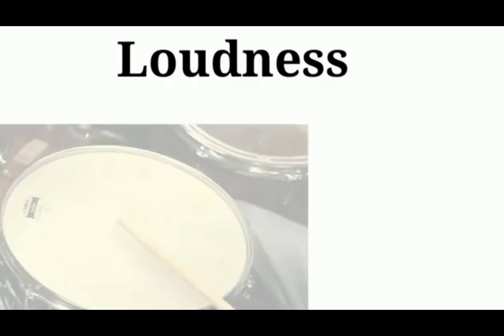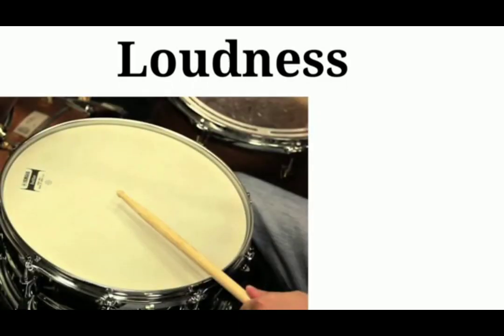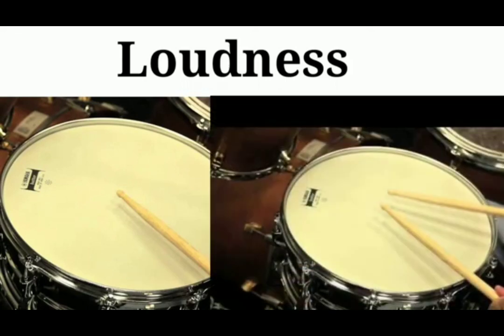Example: if you strike a drum softly, it vibrates with a smaller amplitude and a soft sound is produced. If we strike the same drum harder, it vibrates with a large amplitude and a louder sound is produced.